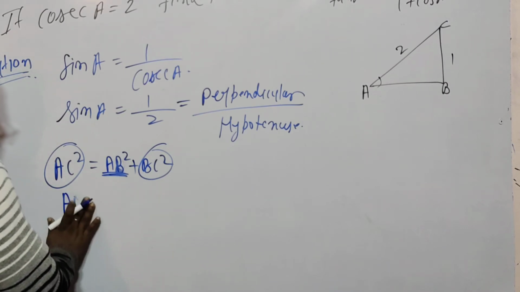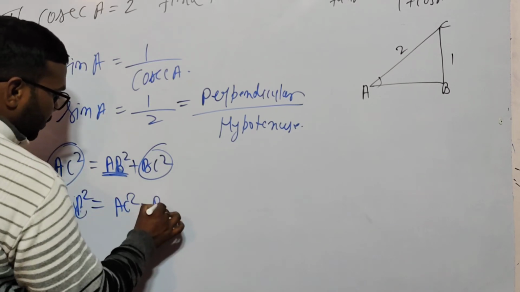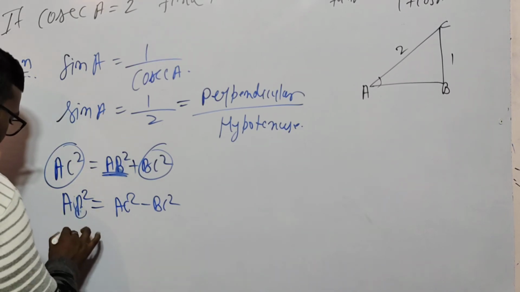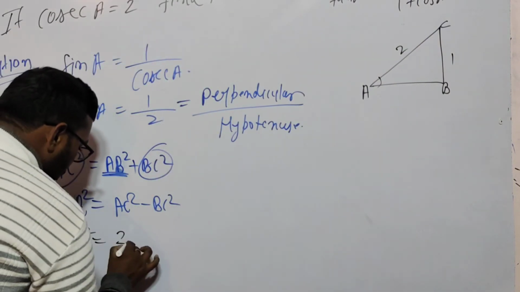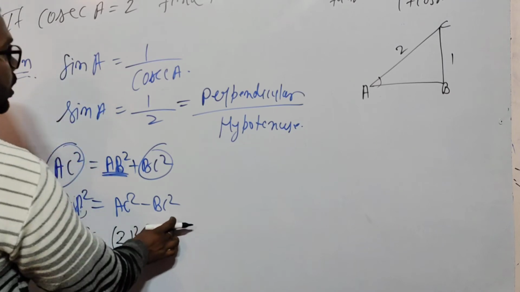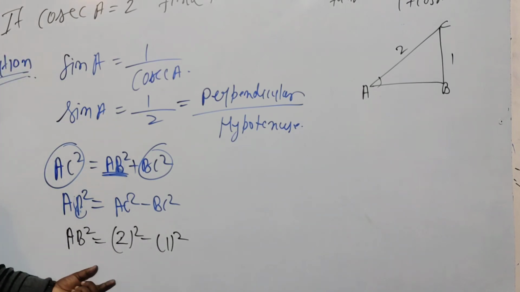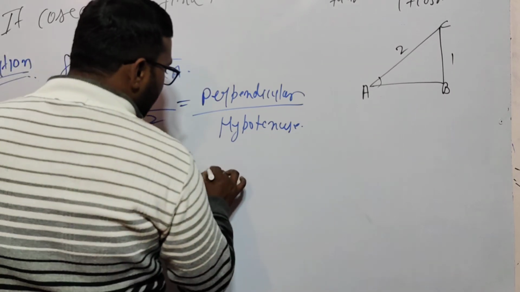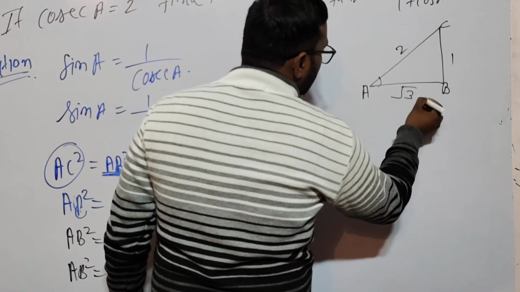AB square is equal to AC square minus BC square. Putting these values, AB square is equal to the square of 2, that is AC, minus the square of 1. How to calculate squares, I told in the previous question. So AB square is equal to 4 minus 1. So AB is equal to under root 3. So the base is root 3.